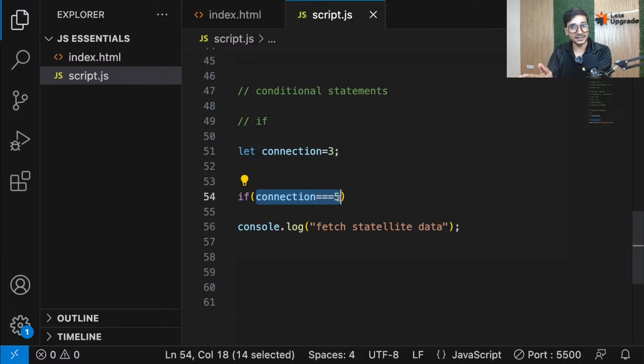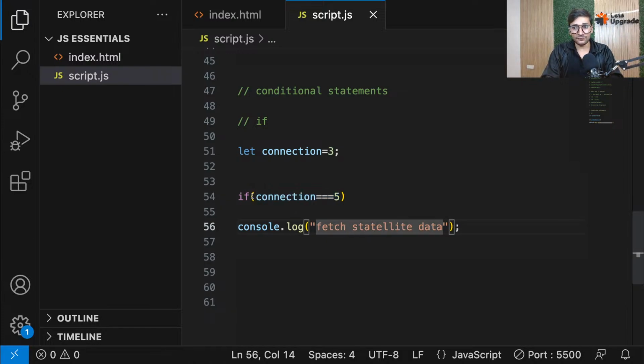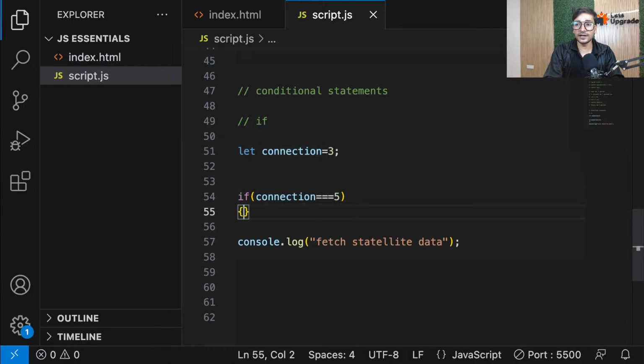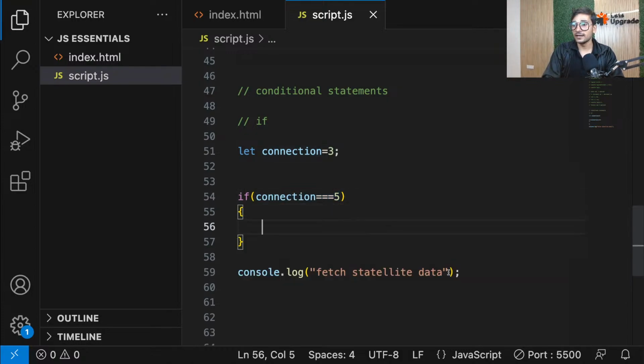And when you use relational operators and perform comparison, we know that it's only going to give you two outputs, either true or false, nothing else. So now you're saying if this comparison gives true, then you'll create a block, an area of code, and you'll put this code in there.